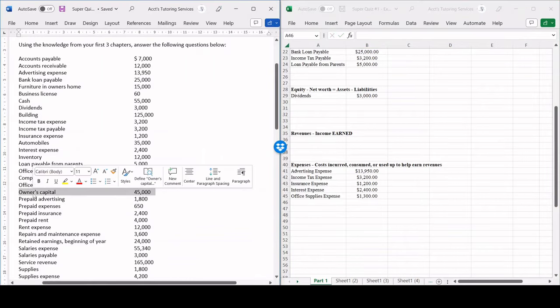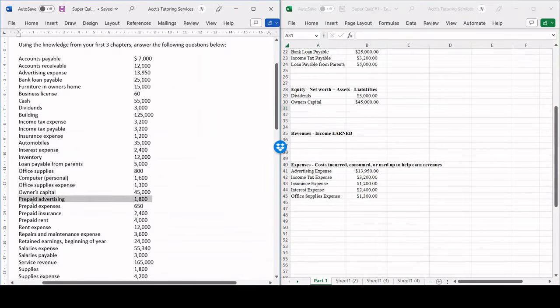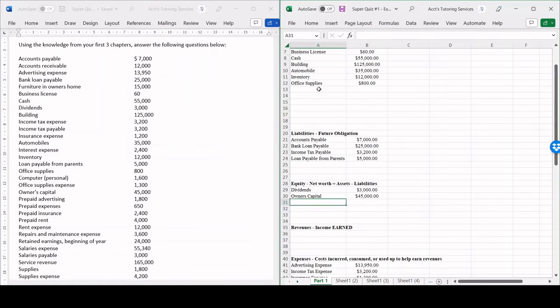Owner's capital, that's definitely going to be equity. So owner's capital is essentially what the owner has invested into the business in the prior years. Prepaid advertising. Okay, so this is when we prepay for advertising in advance. So now the advertising company owes us a service. That right there is the definition of a future benefit. So that's going to be an asset.